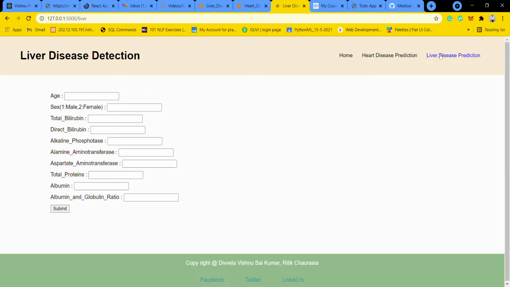First, we will predict for liver disease. Now I will give some values so that, according to the machine learning algorithm which I trained, it will predict whether the person has the disease or not. I will give values of a person having the disease.